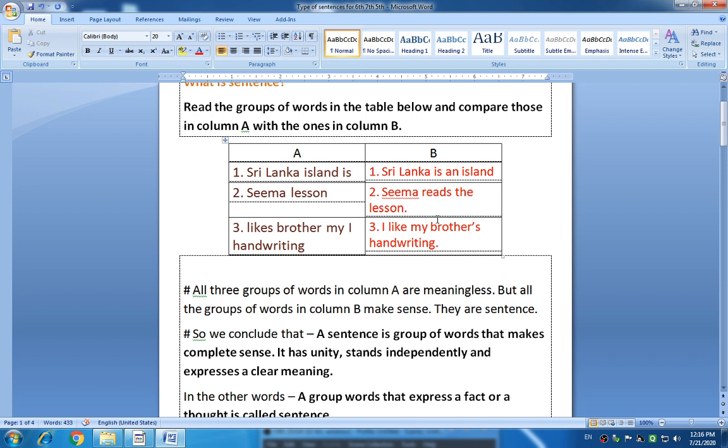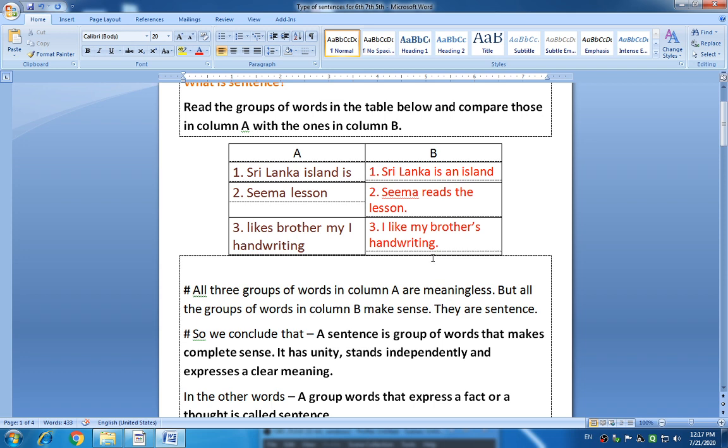A group of words that makes complete sense is called a sentence. So all the lines in column B are sentences, but the words in column A are meaningless and therefore they are not sentences.